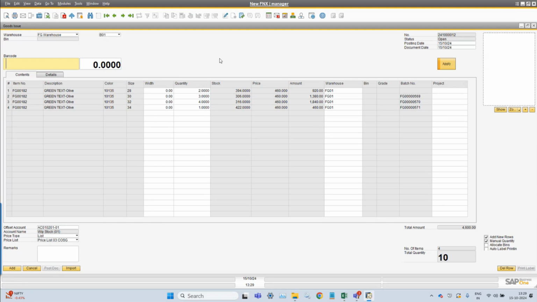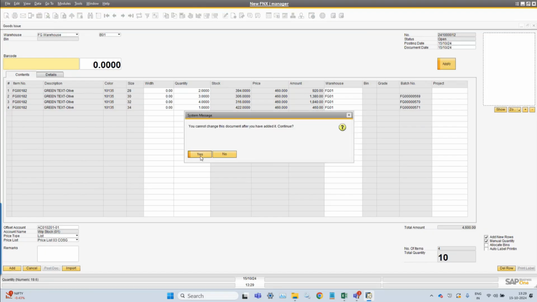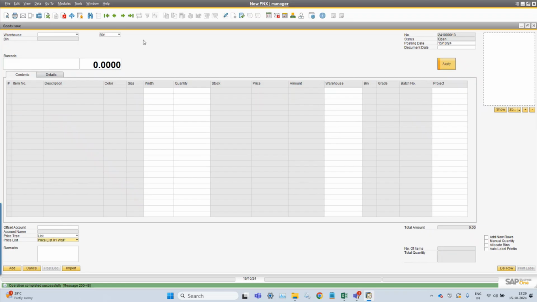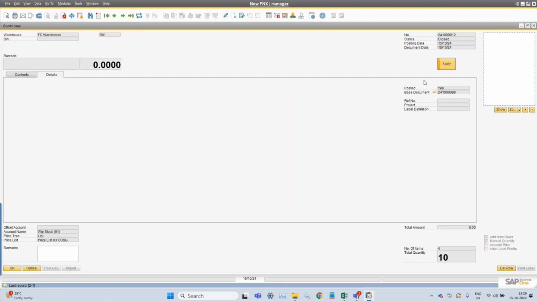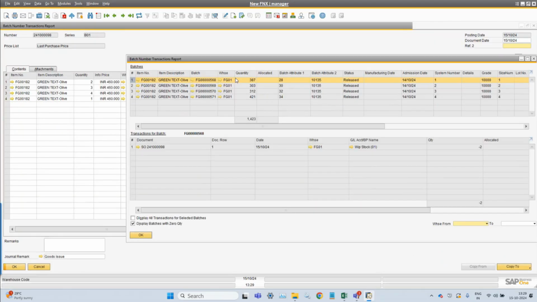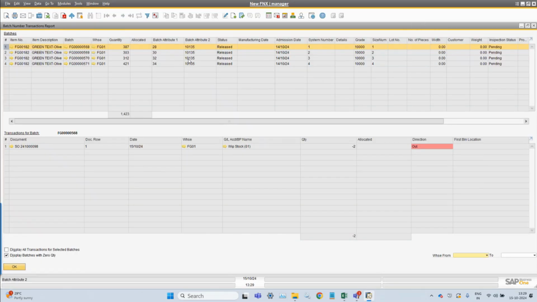As and when you scan or import it, you can find out what inventory is available and you can issue it. Whatever quantity you have added, you can add it and make a goods issue document. It will ask you immediately if you want to post it, so you will be able to post this. As and when you post this, the goods issue document is created, and exactly the batches you provided, of that particular size and color, have been issued from this goods issue.